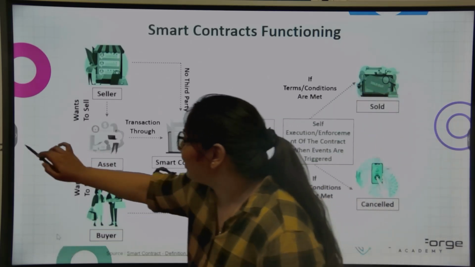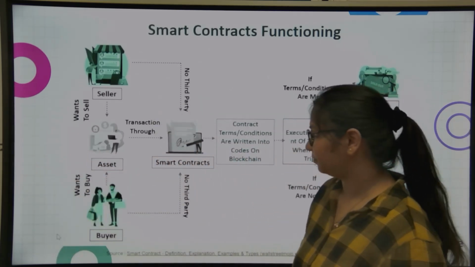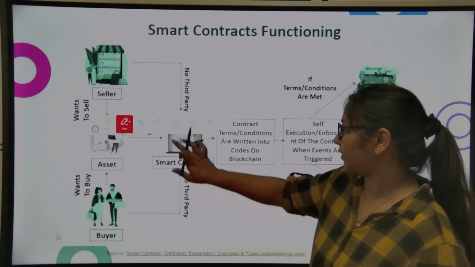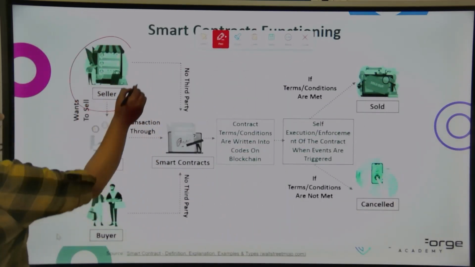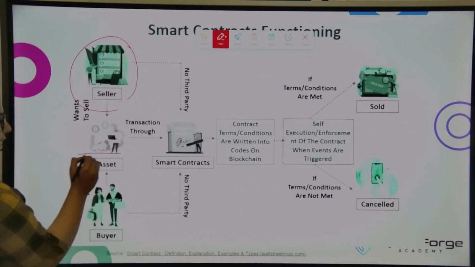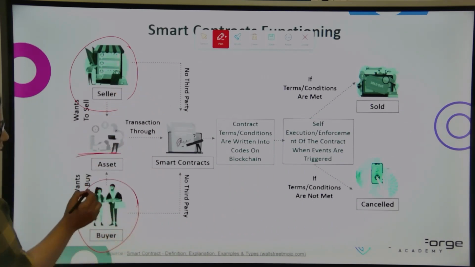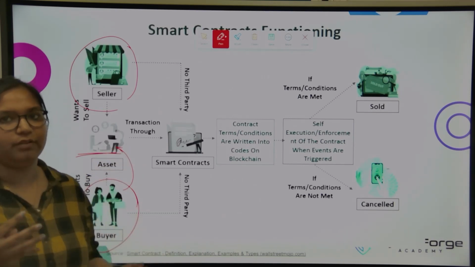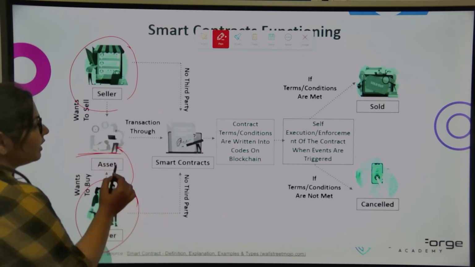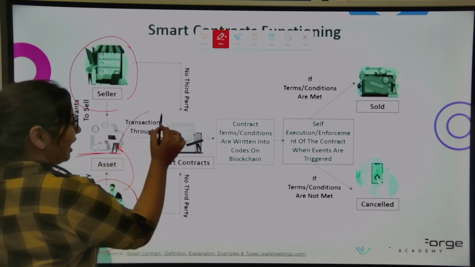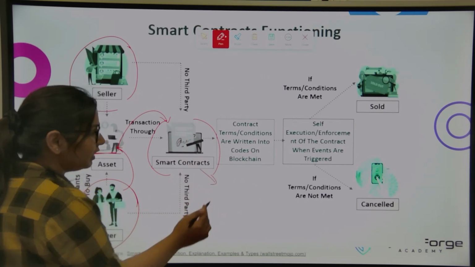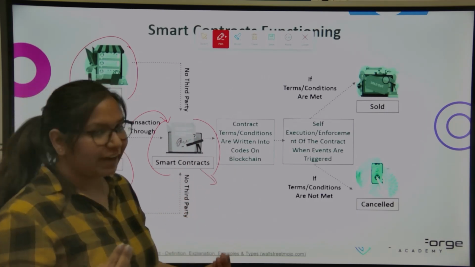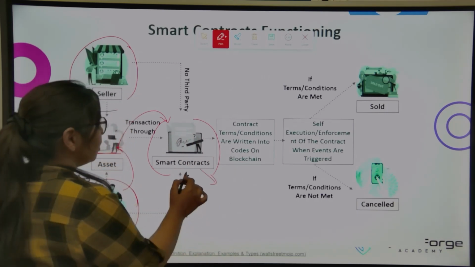So let's understand it better. This is a seller, he wants to sell this asset, and this is a buyer, he wants to buy this asset. They don't want to involve a third party. So they did the transaction and agreed on one smart contract, which is nothing but some predefined code on the blockchain.